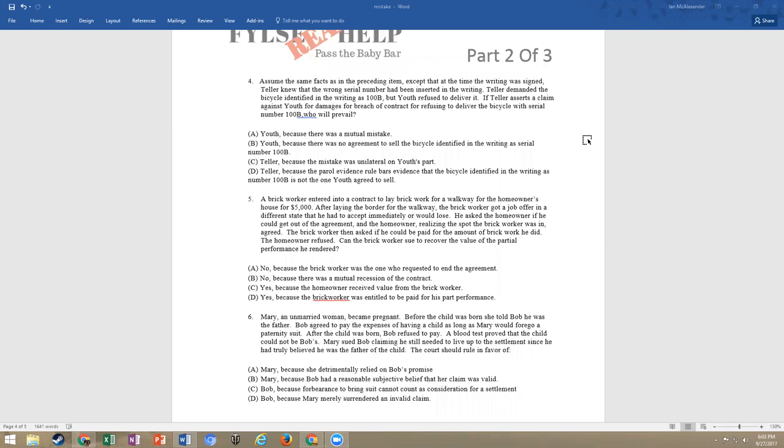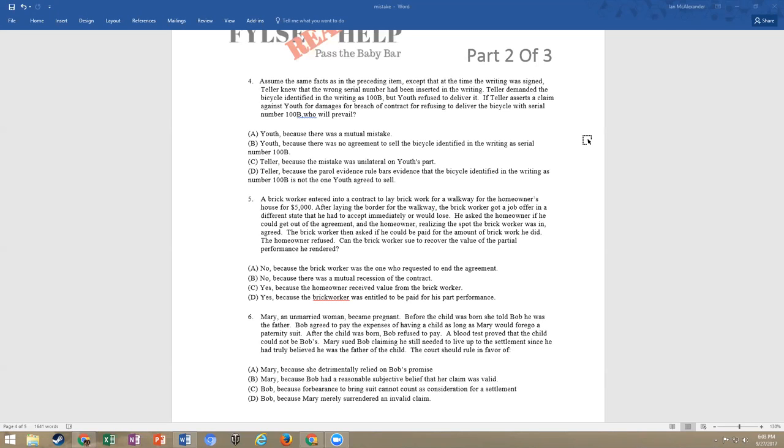So in contracts, not only are you going to have to deal with mistake, but you'll have to deal with formation and performance and conditions, all mixed in with torts and contracts and crim law and murders. And so I just wanted to throw this in here to keep you on your toes. So remember, just like all the other questions, always go to the call.